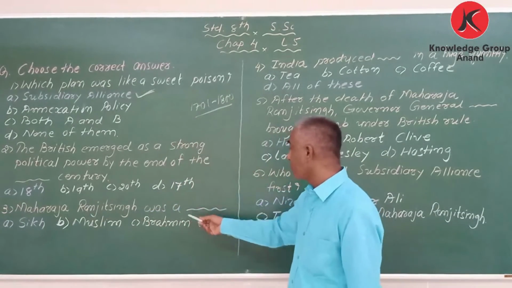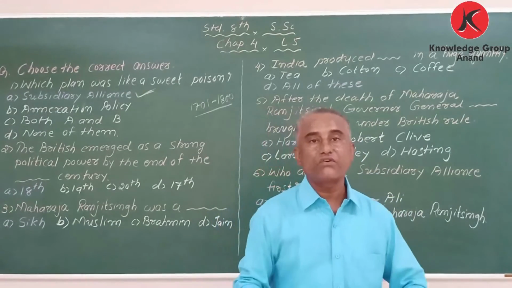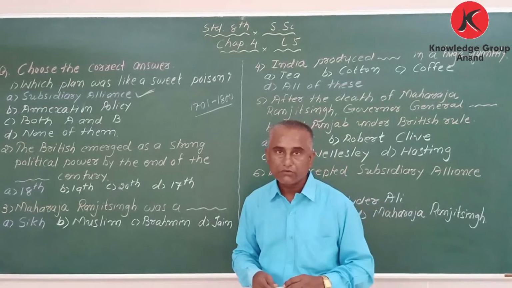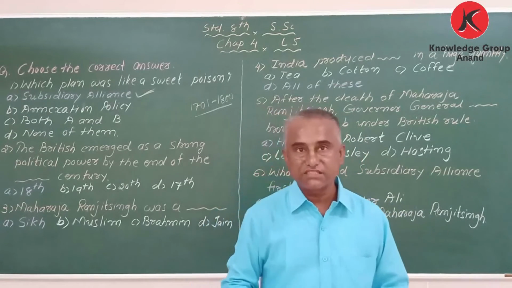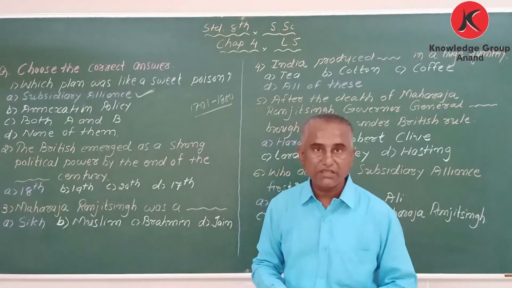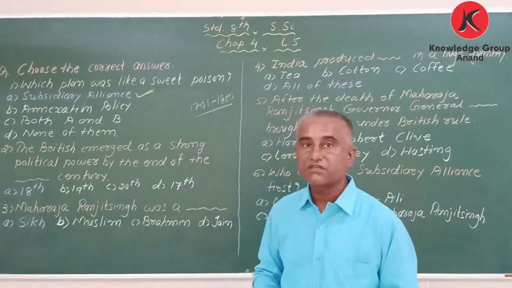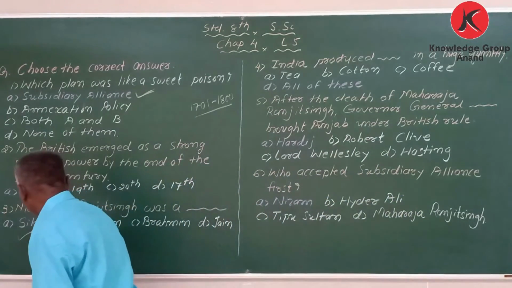Maharaja Ranjit Singh was a blank by religion. He was the follower of which religion? Do you know? Normally we consider Punjab means Sikhism, the followers of Guru Nanak. Okay, Sikh religion. So Maharaja Ranjit Singh was a Sikh. Got it?